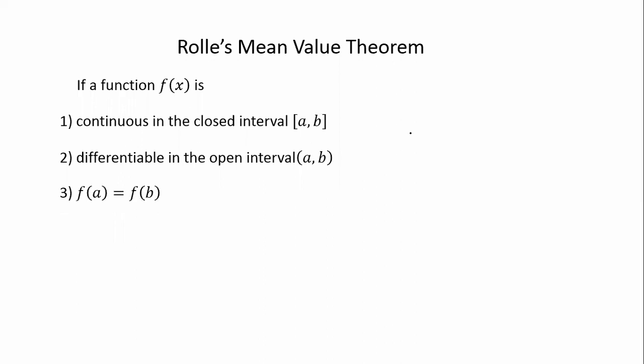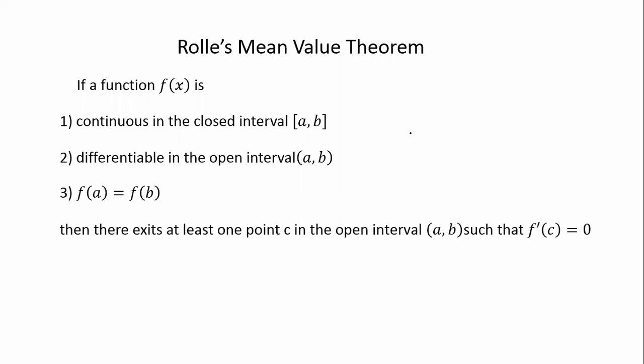Third condition, f of a is equal to f of b. Then Rolle's mean value theorem says that there exists at least one, means one or maybe more than one, point c in the open interval a to b such that f dash of c is equal to 0. So this is the